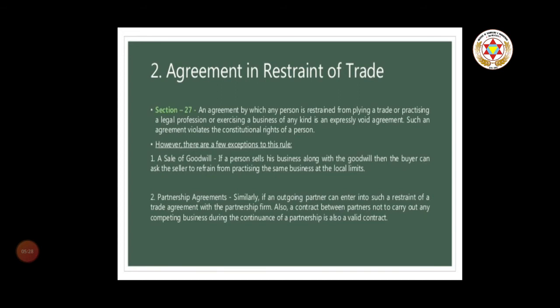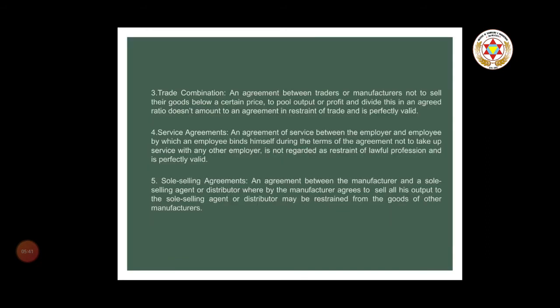Second is partnership agreement. Similarly, an outgoing partner can enter into a restraint of trade agreement with the partnership firm. Also, a contract between parties not to carry out any competing business during the continuation of a partnership is a valid contract.